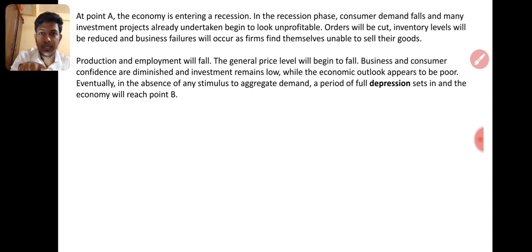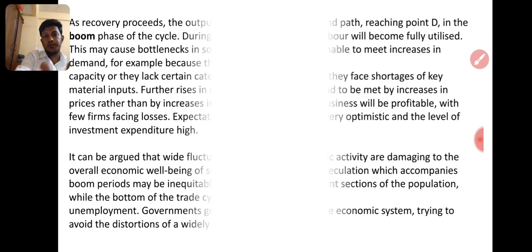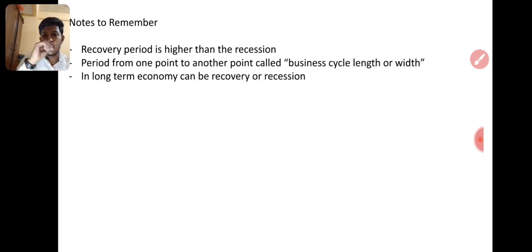So I will read the last sentence. Eventually, in the absence of stimulants to aggregate demand, a period of full depression sets in, and the economy will reach point B. Right. So the explanation is given. These are very important notes to remember. This may be asked in MCQ, but you can answer easily. I'm just pointing out the key points from that business cycle diagram.